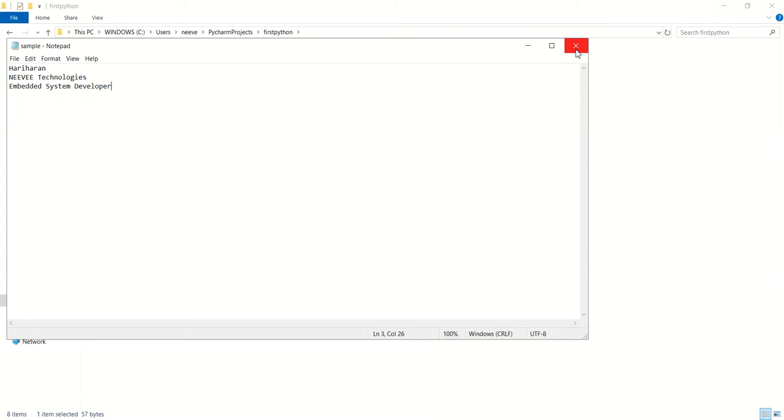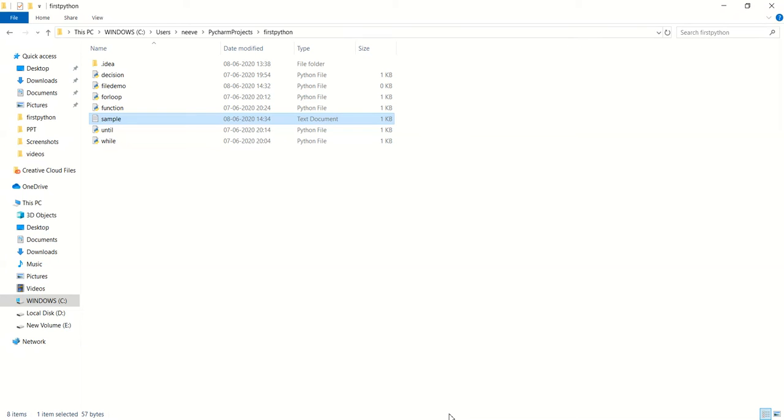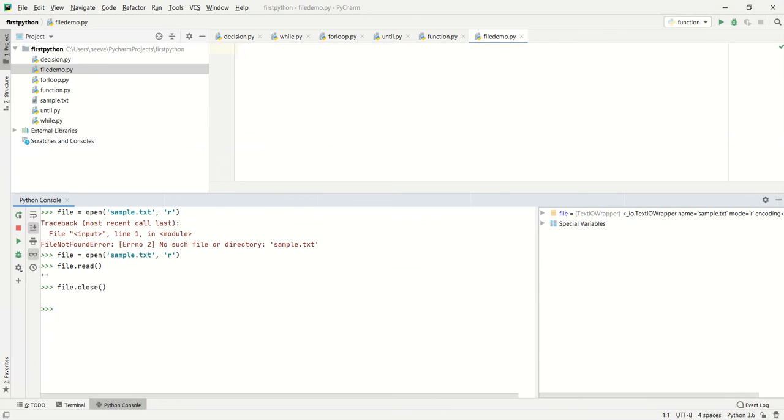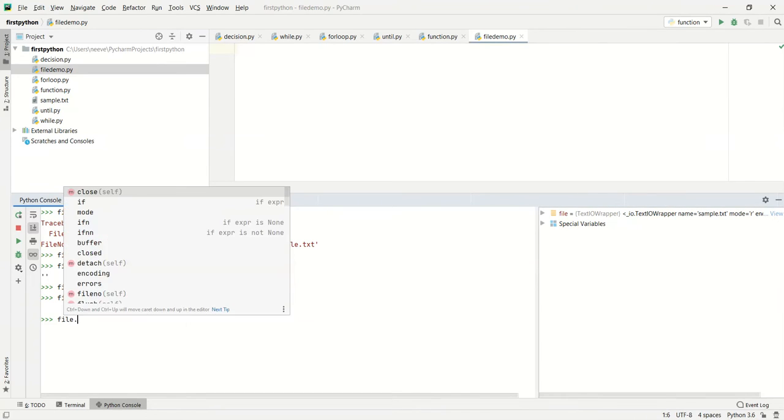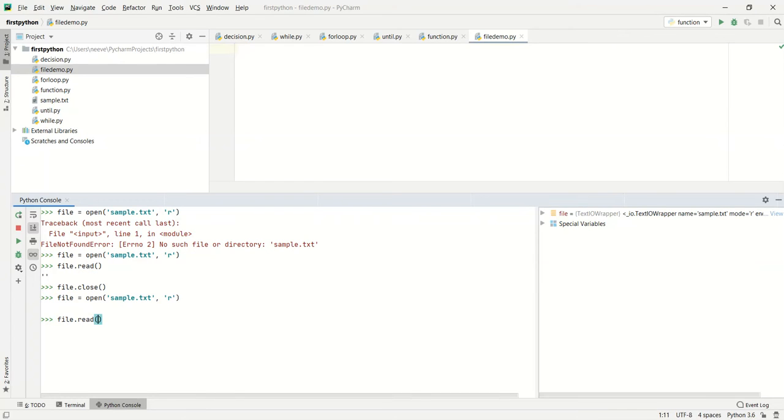Now I'm going to use that in a programmatic way to read from the Python console. Here I'm going to open the file again, and whenever we do file.read, we will get as much data as it holds; all the string data present in the file will be returned back as a string.